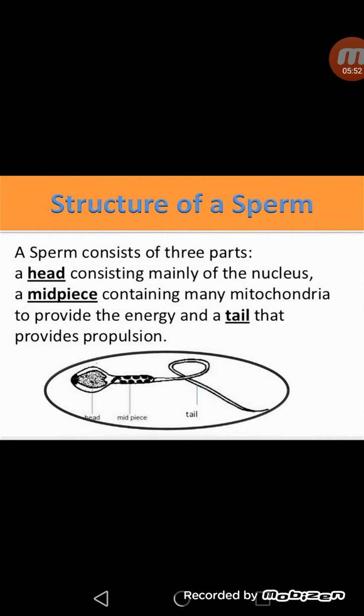Now what is the structure of a sperm? A sperm mainly consists of three parts: a head, a mid piece, which is also called the middle piece, and a tail. As you can see in the diagram, the head mainly consists of the nucleus, the middle piece mainly consists of mitochondria to provide the energy, and the tail helps in the movement of the sperm to reach the egg. So we can say a sperm is a single cell, and these sperms are produced by the primary sex organs of the male reproductive system, which are called the testes.